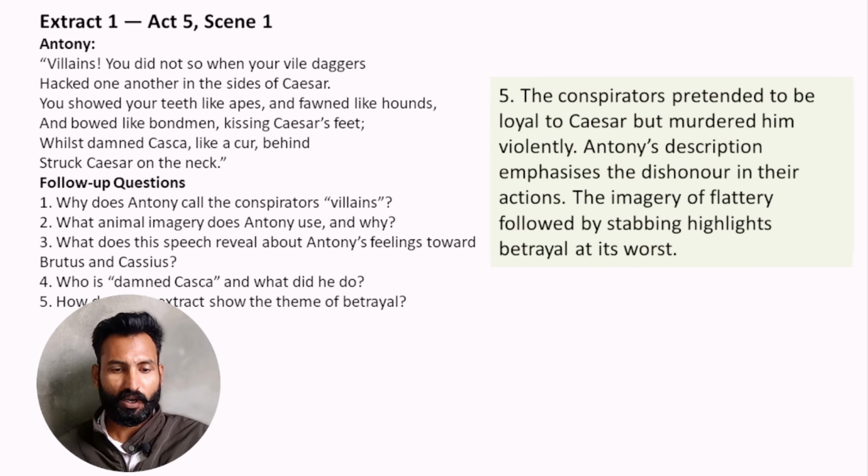Next question: how does this extract show the theme of betrayal? In this scene, the conspirators pretended to be loyal to Caesar but murdered him violently. Antony's description emphasizes the dishonor in their actions. The imagery of flattery followed by stabbing highlights betrayal at its worst.